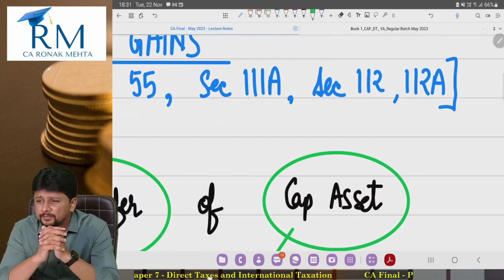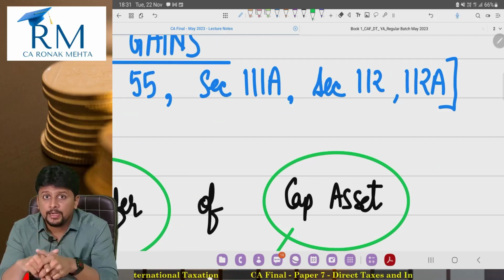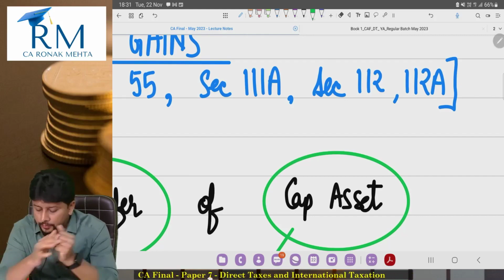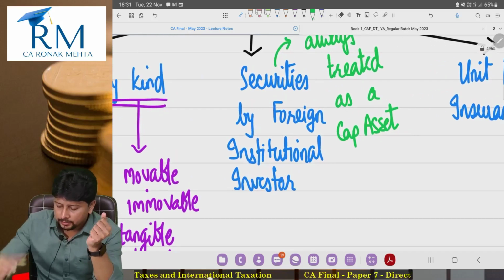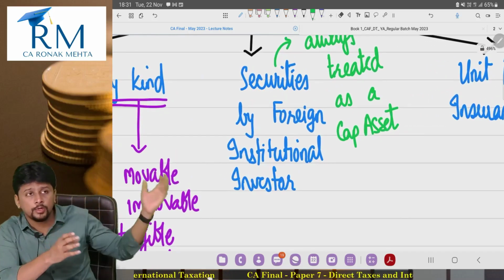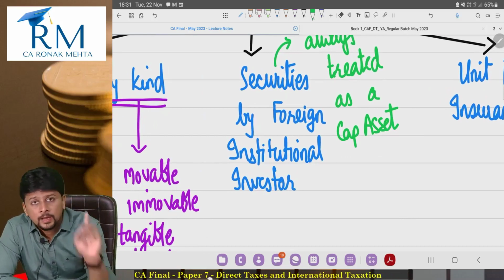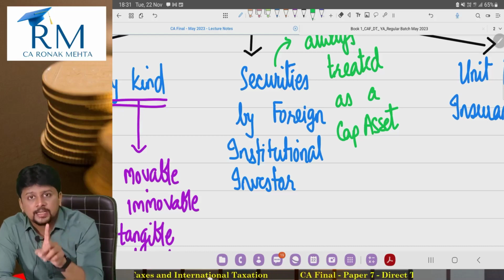There are some sections where capital gains is taxed at a different tax rate. Foreign institutional investors will generally have a high tax rate. They are foreign investors. They would fall in the category of foreign companies, 40%. But if we consider it as a capital asset, always the capital gains head will apply.